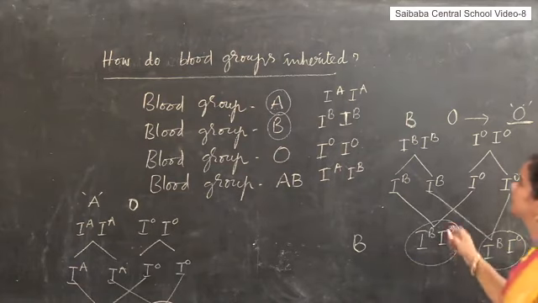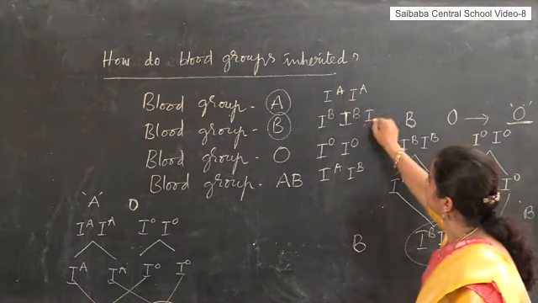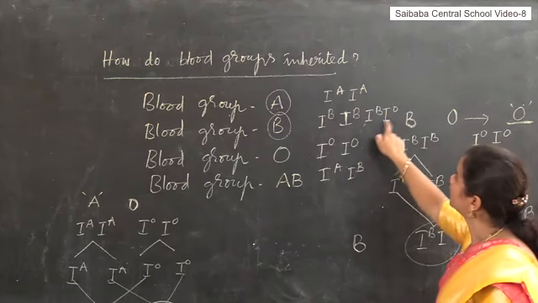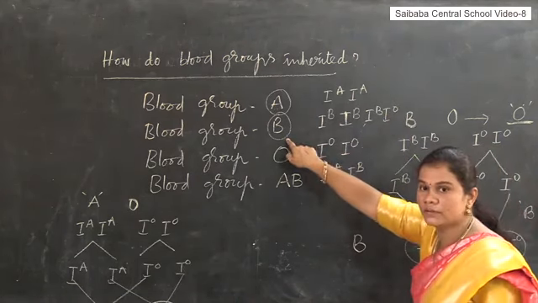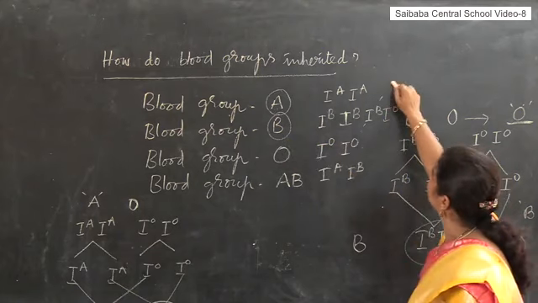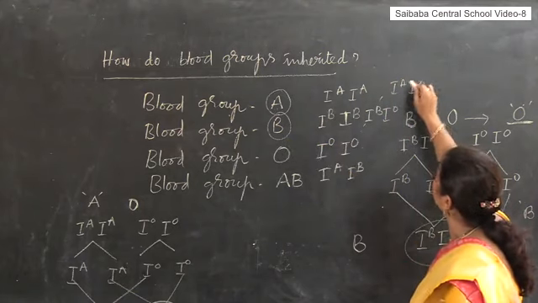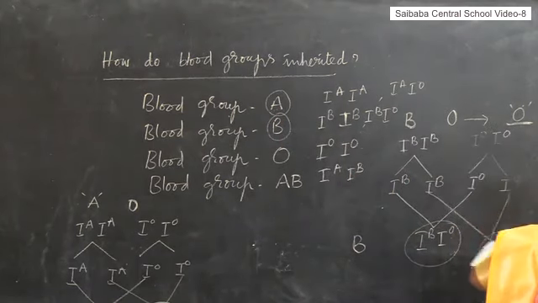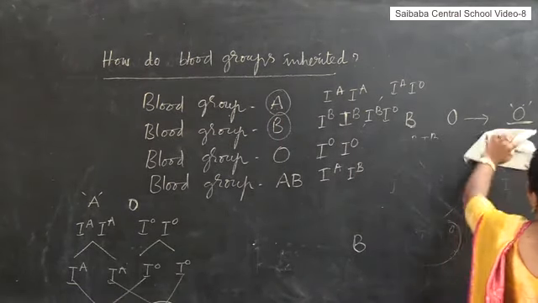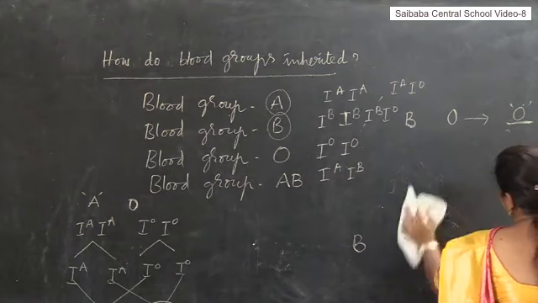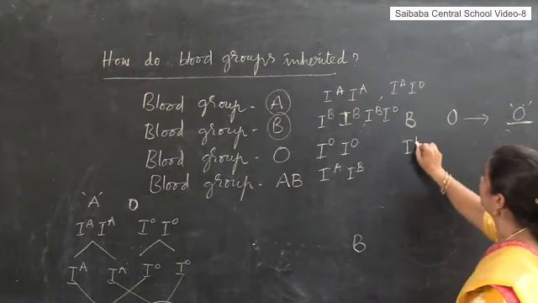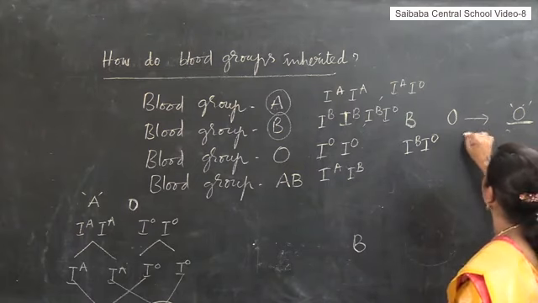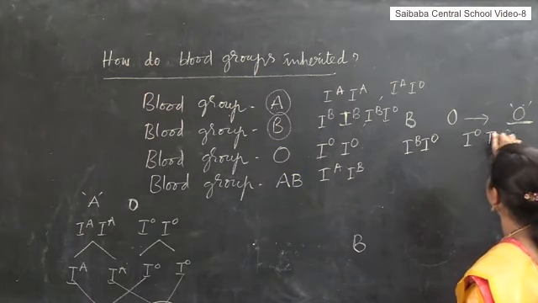So we can write another genotype for blood group B: IB IO. IB IO is also treated as blood group B, and IA IO is also treated as blood group A. So in this case, the man with blood group B has the genotype IB IO, and the woman with O blood group has IO IO.